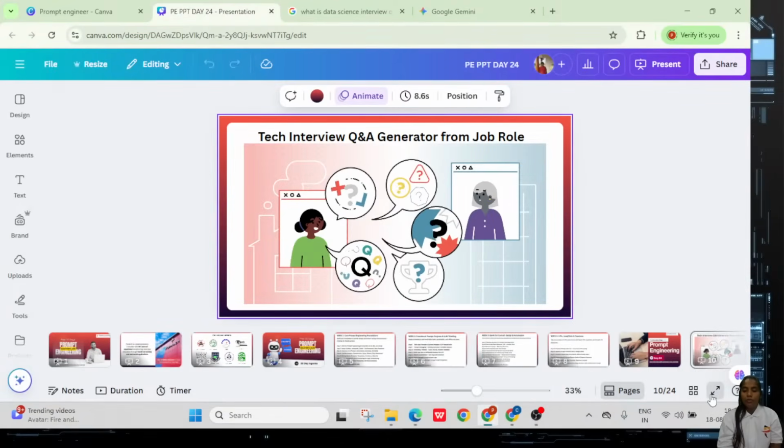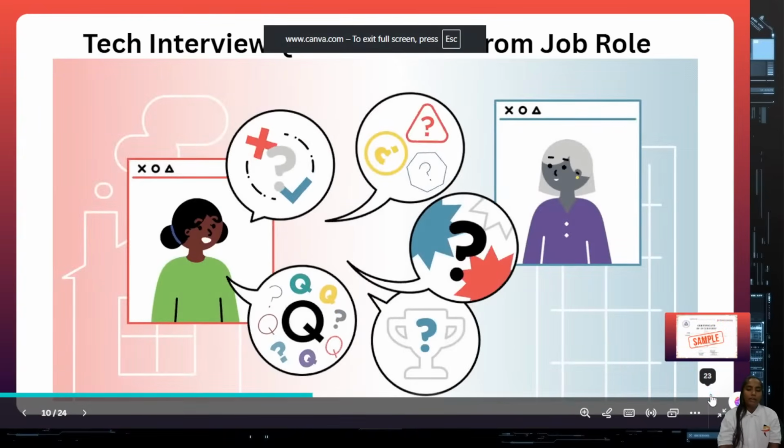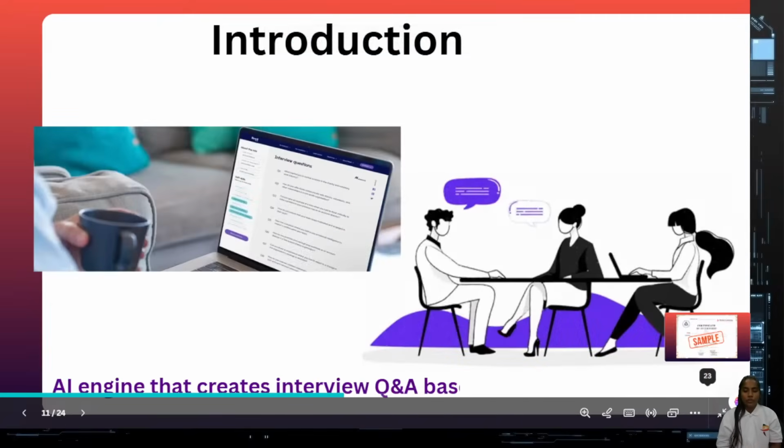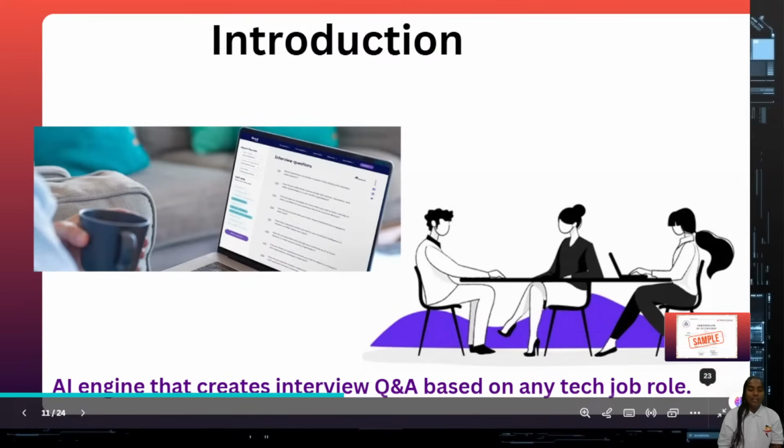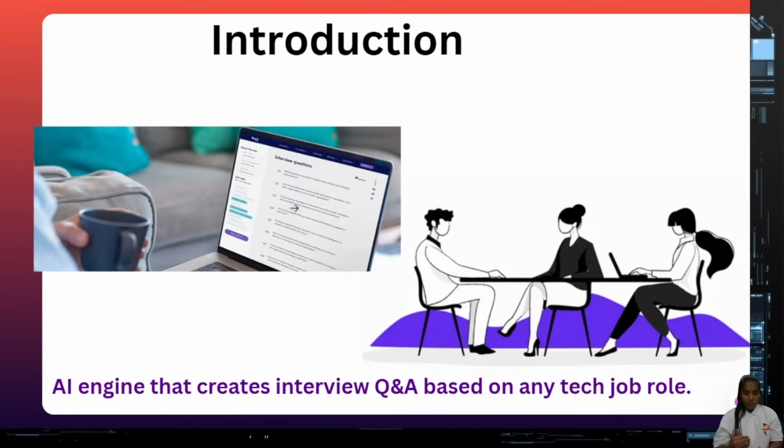So now we can go through some theoretical part. Let us start with the introduction part. What is the main motto of this concept actually? So what we can discuss about this question answers generation for the job role: here you can see an AI engine that creates interview question answers based on any tech job role. Whatever you ask about the technical way, it can try to generate the question and answer. If you're asking only for questions, it can try to generate only questions.